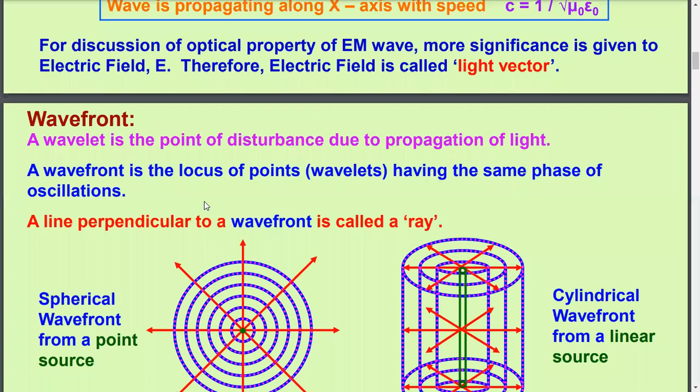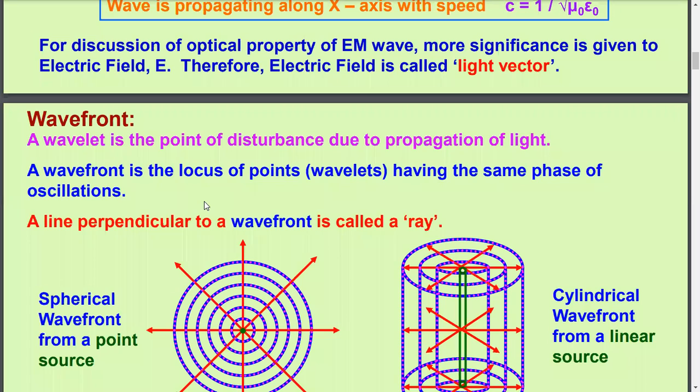In class 9, class 10, class 11, we have learned about the mechanical wave. And mechanical wave is always associated with the variation of materialistic property like density, pressure, temperature, etc., or amplitude.